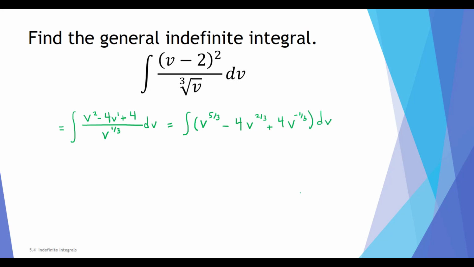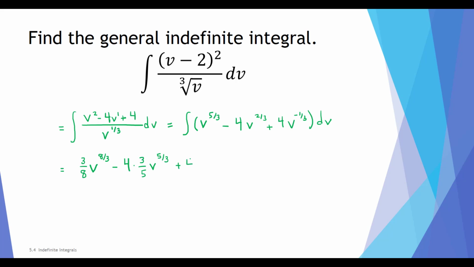dv. And now I can just use the power rule for antiderivatives for each term. So my first term, v to the 5/3, an antiderivative, is v to the 8/3 divided by 8/3, or multiplied by 3/8. For my second term, I have minus 4 times v to the 2/3, adding 1 to the exponent gives me v to the 5/3, and multiplying by the reciprocal of 5/3, I multiply by 3/5.